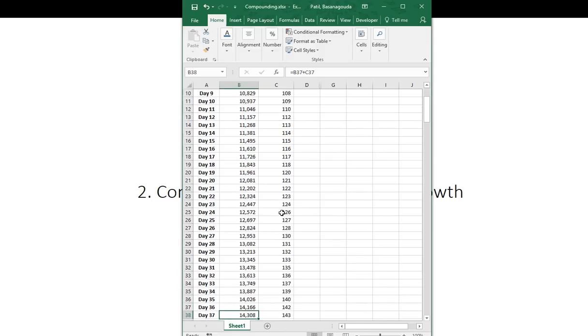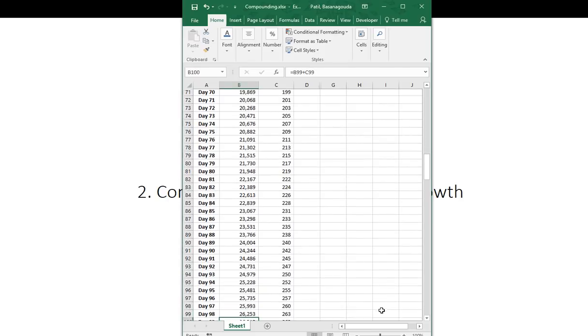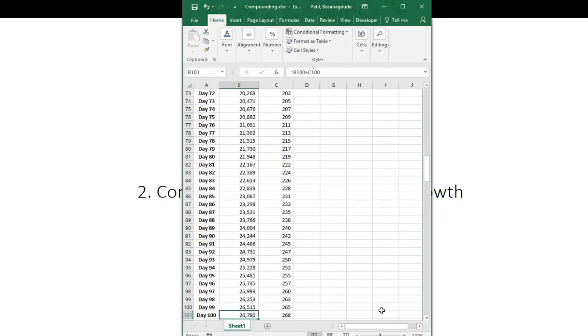With this, by the end of the 50th day you will have 16,283, meaning in 50 days you will make a profit of 6,200 rupees from 10,000. Similarly, after 100 days you will have an overall amount of 26,780 in your account, which means that 16,780 will be your profit.